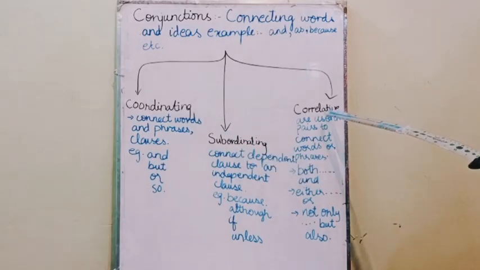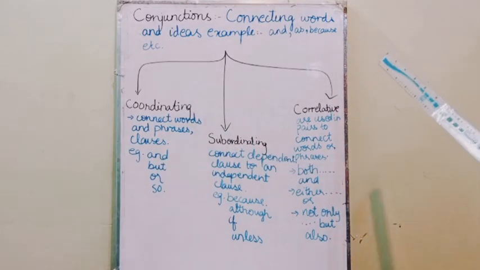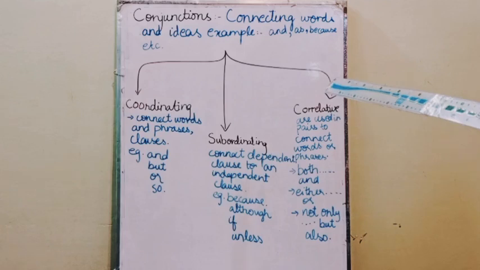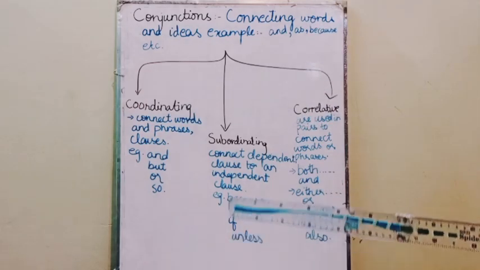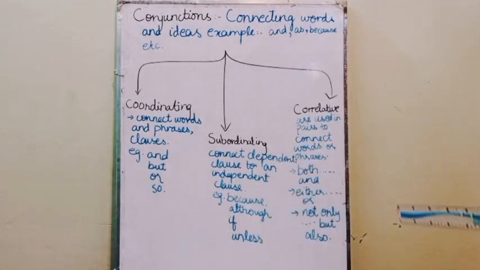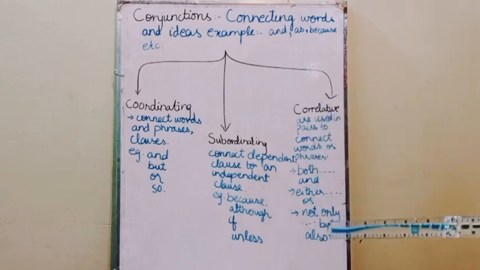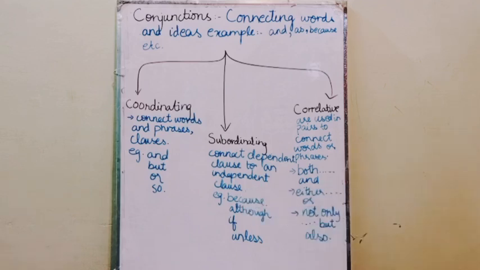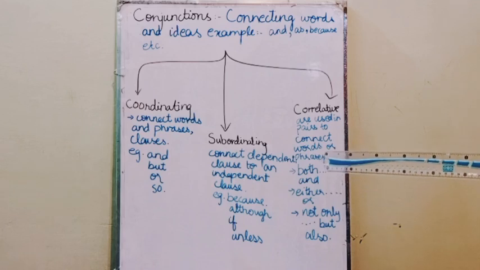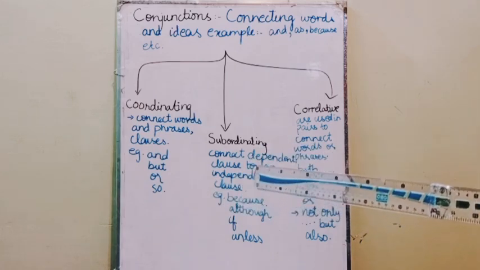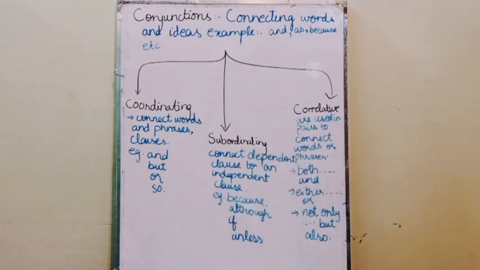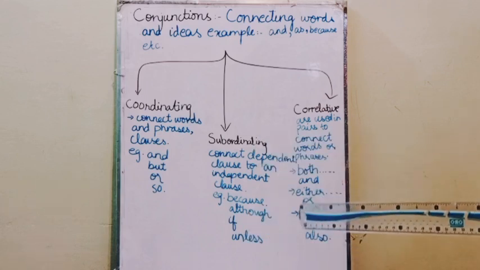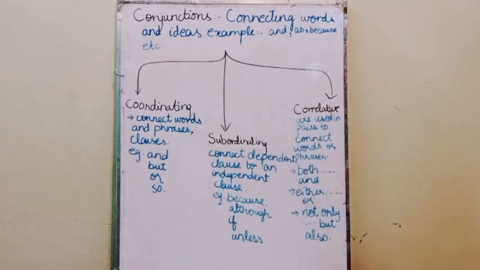The last one that we have is correlative. Now correlative conjunctions are always used in pairs. For example, both and, either or, not only but also. They're always with a pair. For example, both and, you can use in the same sentence I gave you for the coordinating one. You can say, I like both coffee and tea. For either or, you can say, I like either coffee or tea. Then for not only but also, you can say, I not only like coffee but also tea.